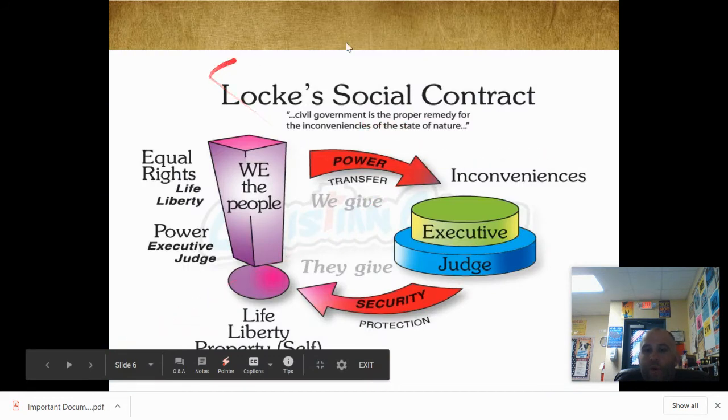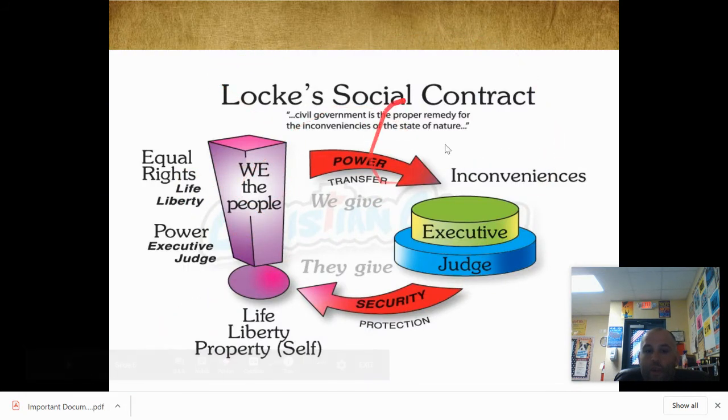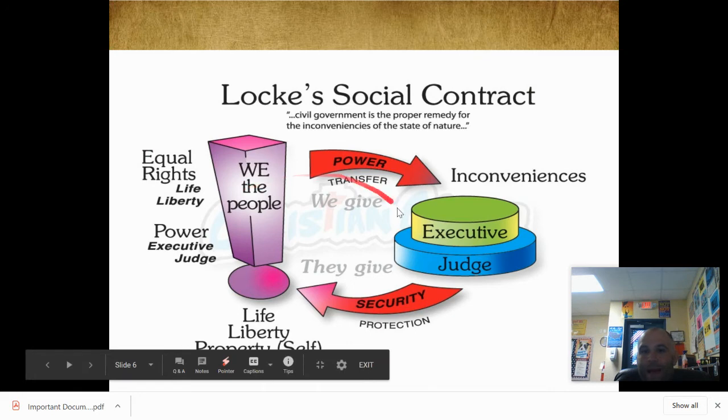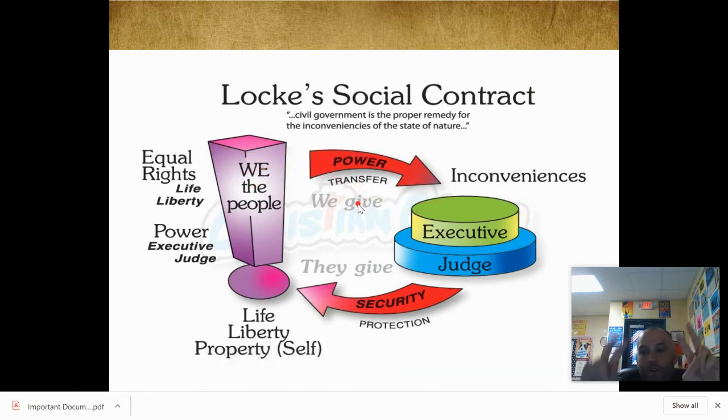Here's a great example of what Locke's social contract is. So we, the people, we give power to government. That's the idea in Thomas Jefferson in the Declaration of Independence. He calls that the consent of the governed, that we give power to government. Not the other way around. Government doesn't give us power. We give power to government, and we agree to follow the law.